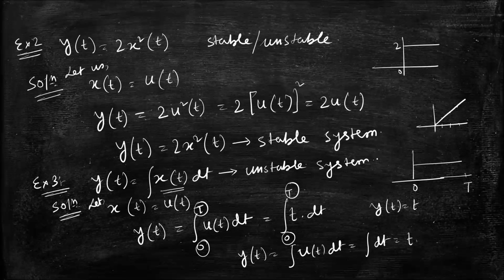Similarly, there is a trick. Whenever you get a very large or very long equation, it is very hard to put each and every value, and in place of x of t you have to put u of t. So the calculation part may be more complex. So there is a trick.